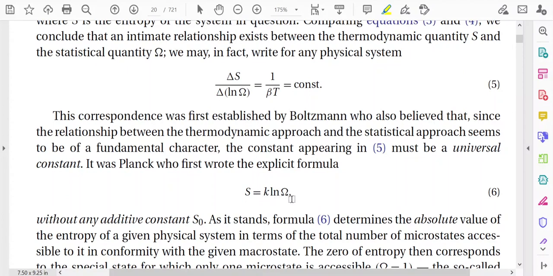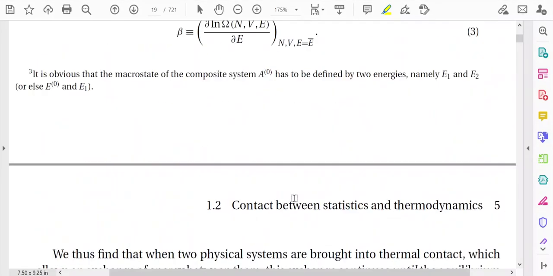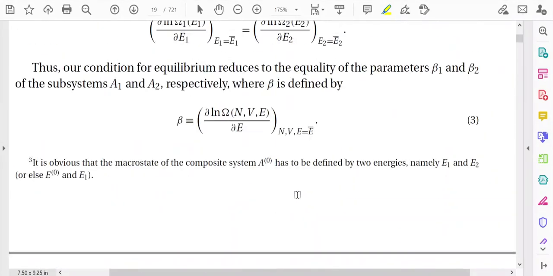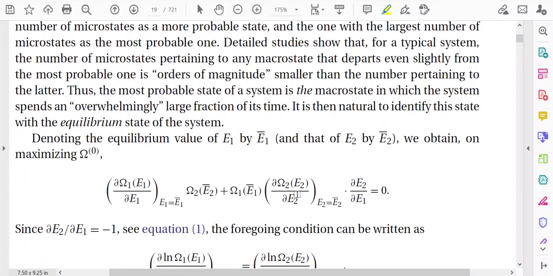This relation is sometimes known as the Boltzmann entropic relation. I request the viewers who are listening to this lecture to go through the previous lecture, that is, the Boltzmann entropic relation, again, so that you will clearly understand the next discussion.